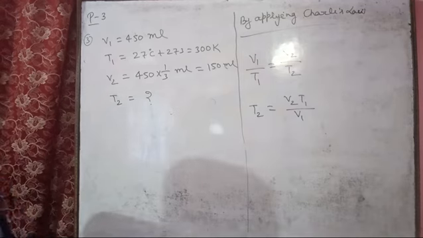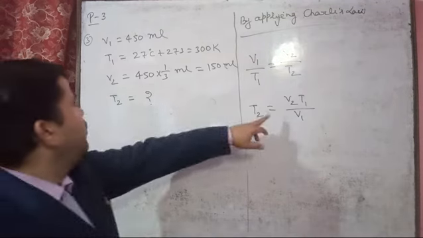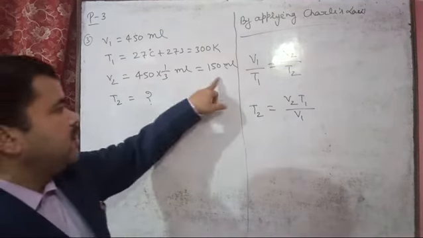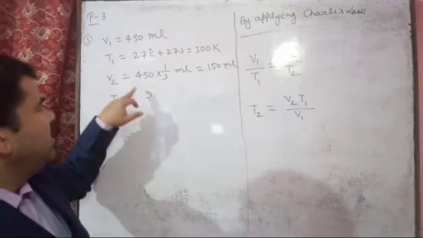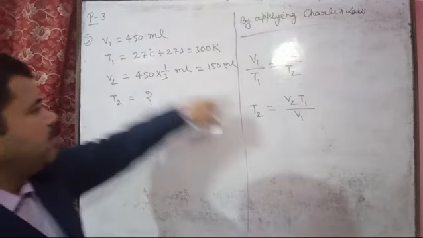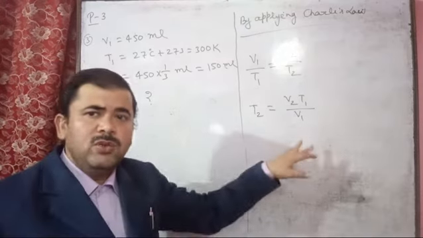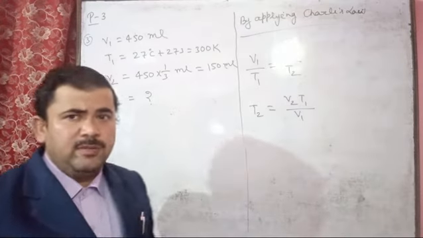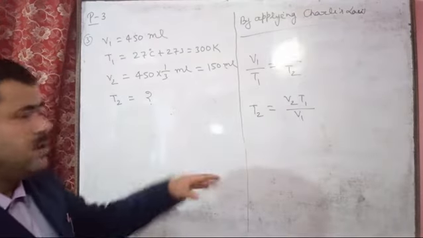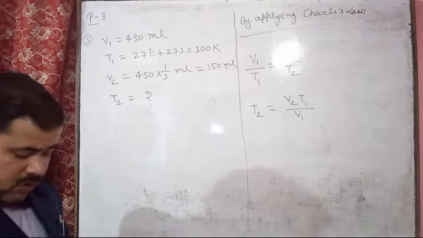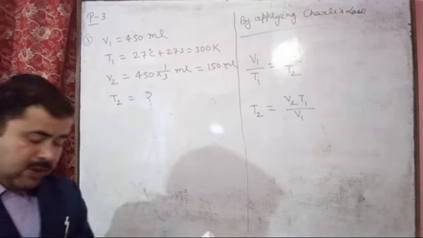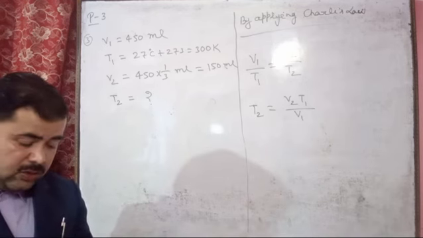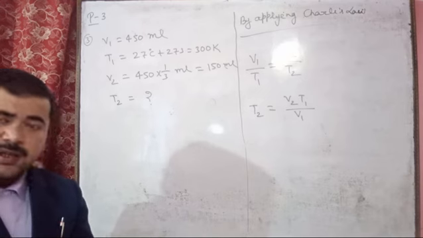These values you will put here: V2 value given is 150, T1 value given is 300 Kelvin, and V1 value given is 450. So these values you will put, then you will get the answer. The answer will be in Kelvin, and after this you can change it into degree Celsius.